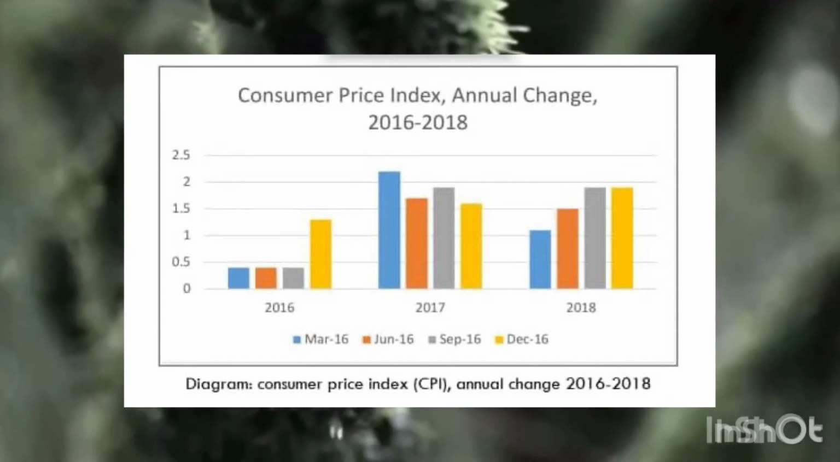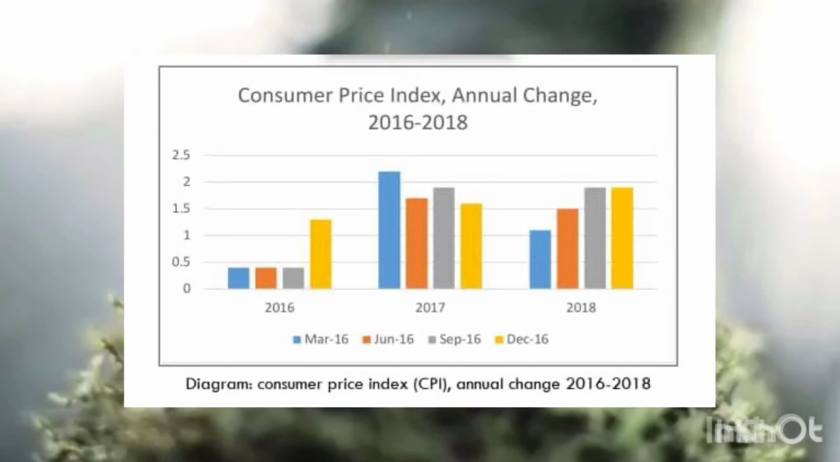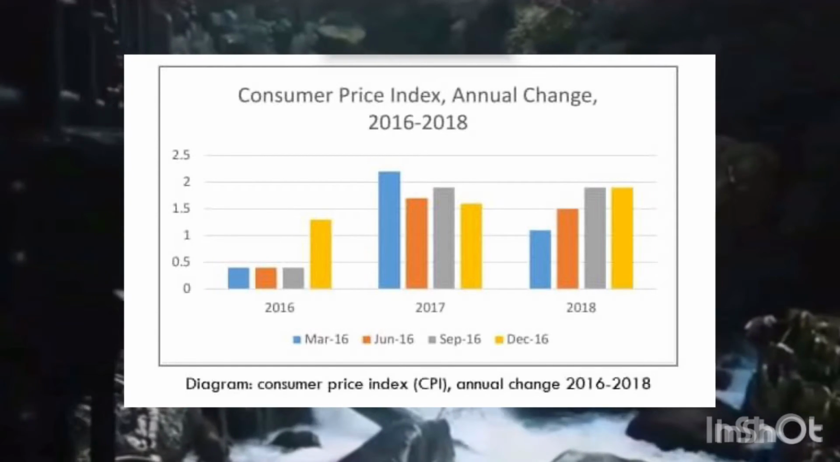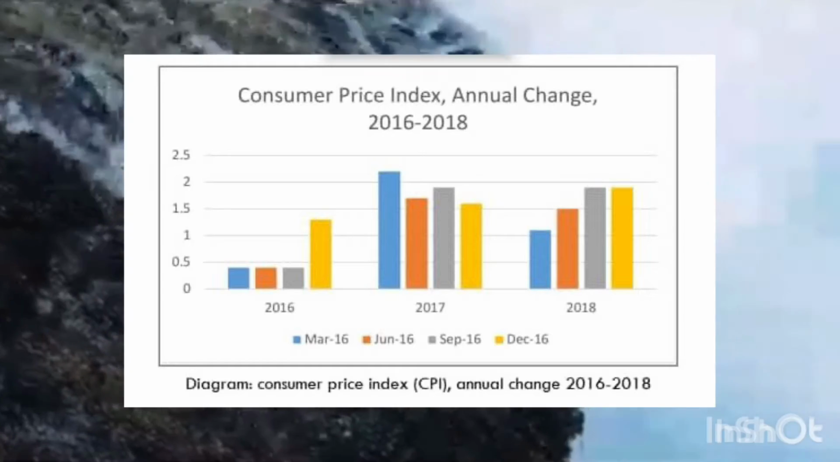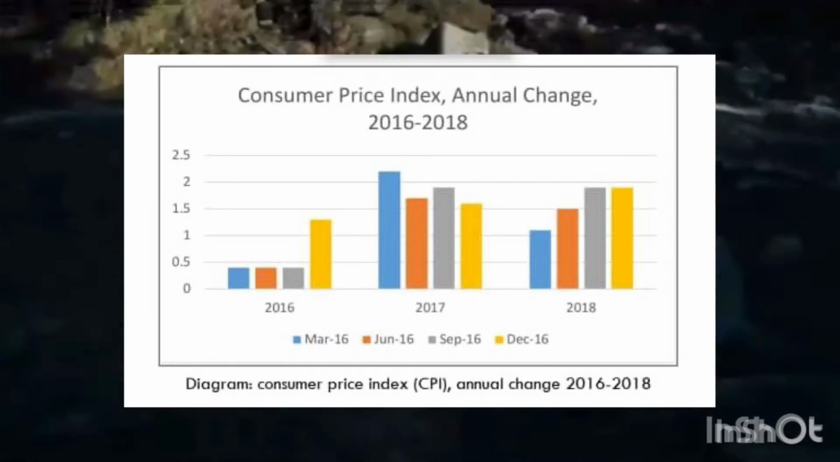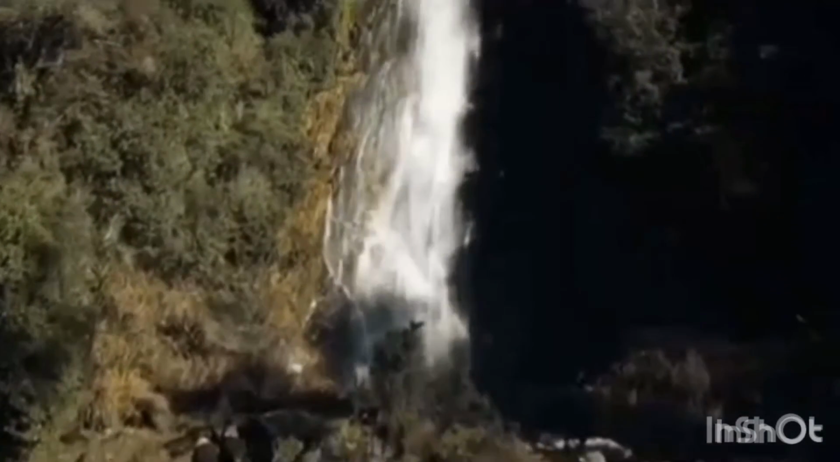The average price of petrol in this year was $2.17, decreased from $2.18 in September 2018, but increased from $1.95 in December 2017.